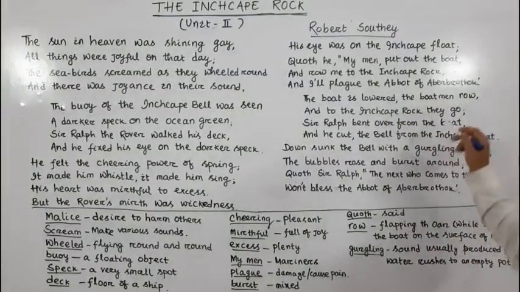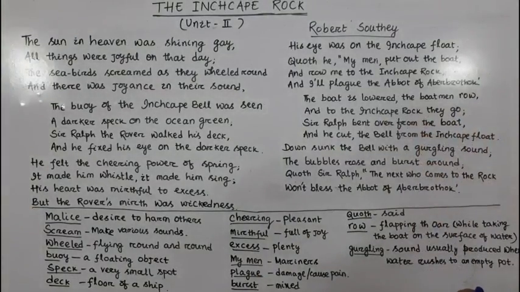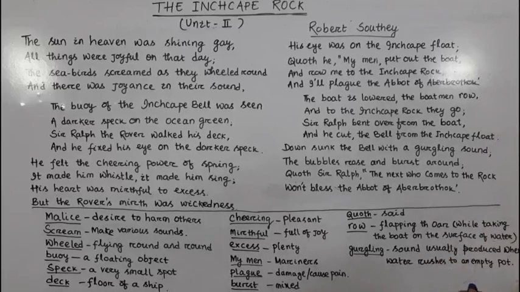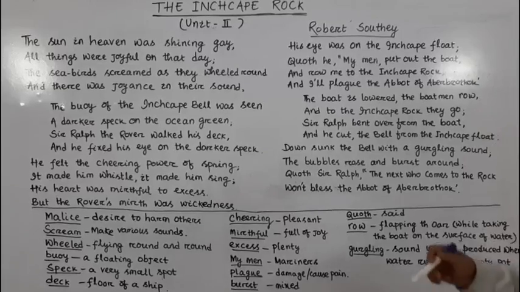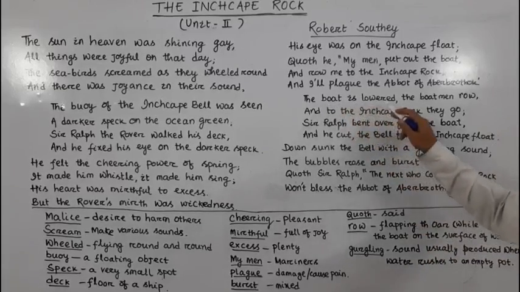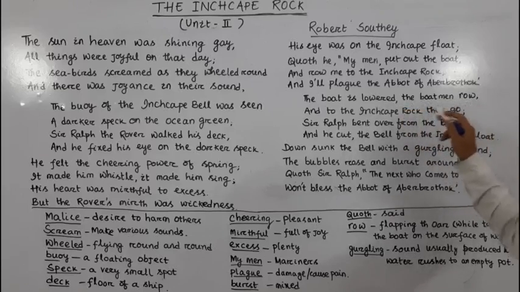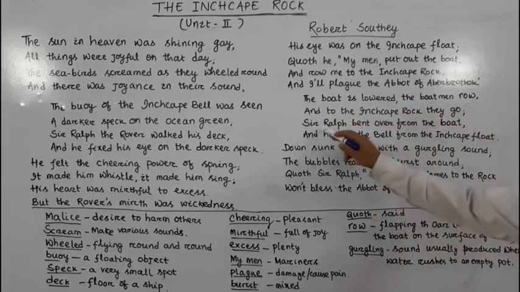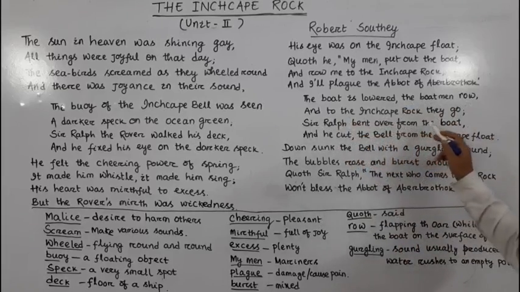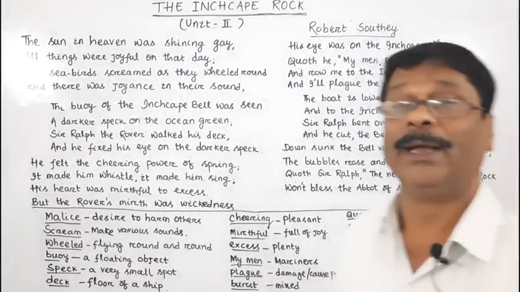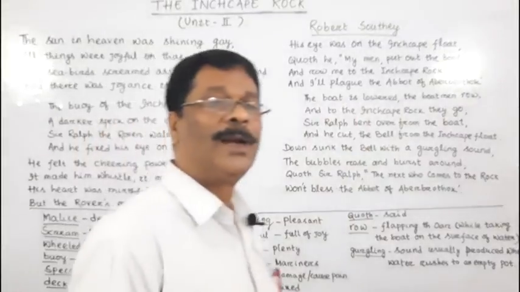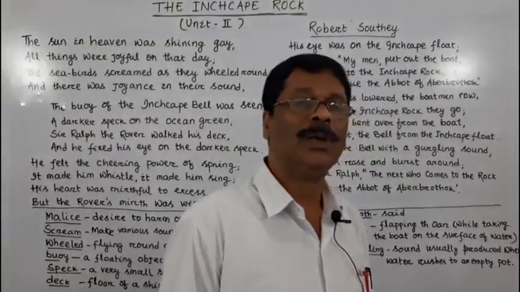The boat is lowered, the boatmen row, and to the Inchcape rock they go. Where did they row? To Sharal the rover, they rowed him to the Inchcape rock. Or where did they go? They went to the Inchcape rock. Here that means the sailors and Sharal the rover. The boat is lowered, the boatmen row, and to the Inchcape rock they go. Sharal bent over from the boat, and when they reached near that darker speck, what did Sharal the rover do?